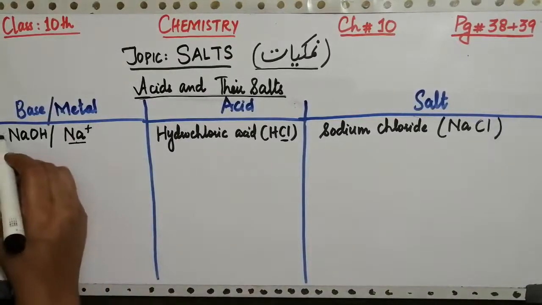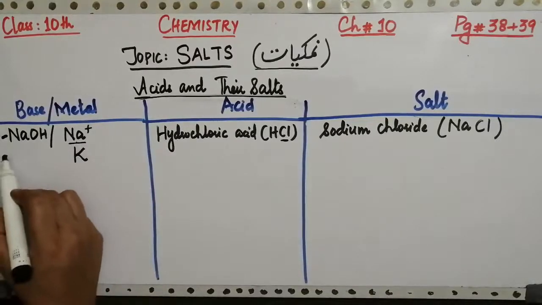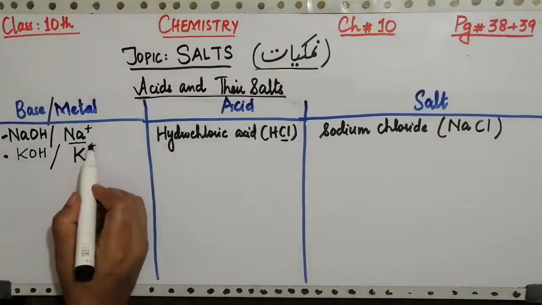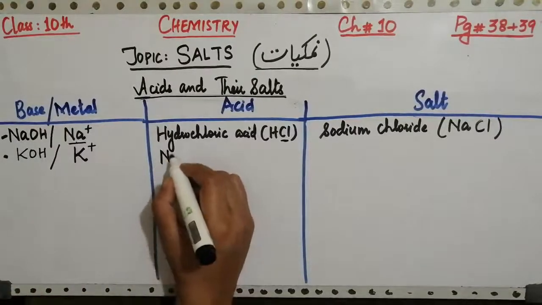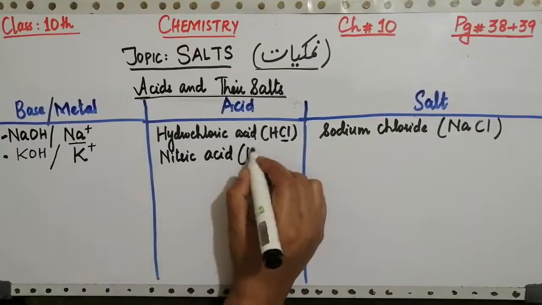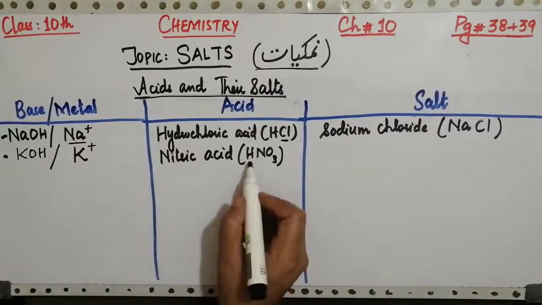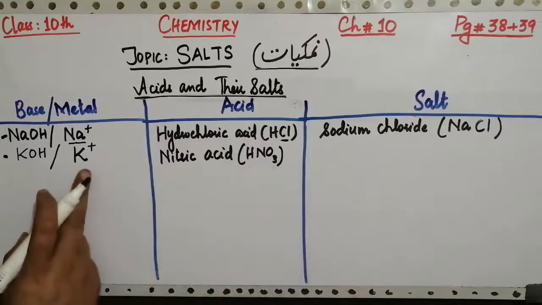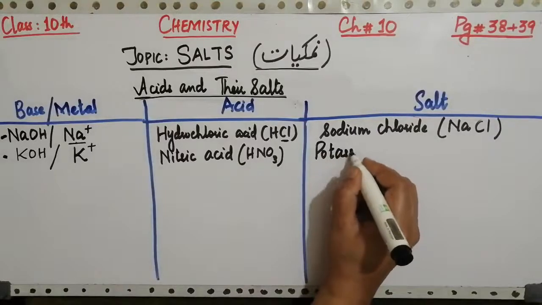Another example is related to a metal, potassium. So it is taken from the base potassium hydroxide. It is also a cation, that is a basic radical. This time I am changing the acid for this reaction. So it is nitric acid having formula HNO3. So from this we will take the anion part, that is the negative ion, and the positive ion is potassium. So the resulting salt is potassium.